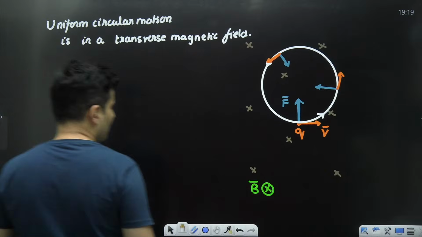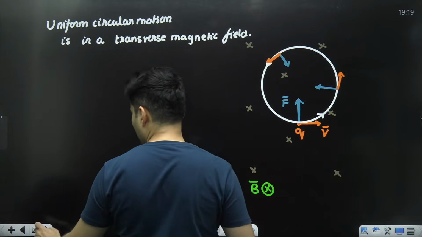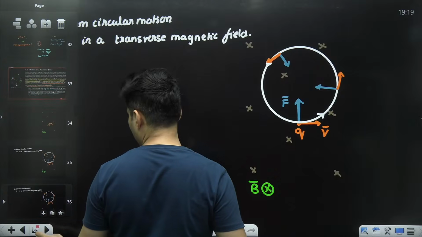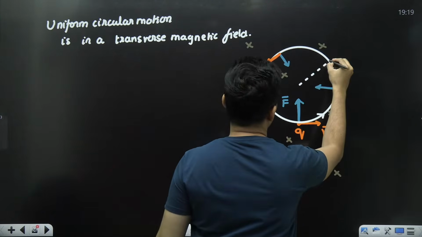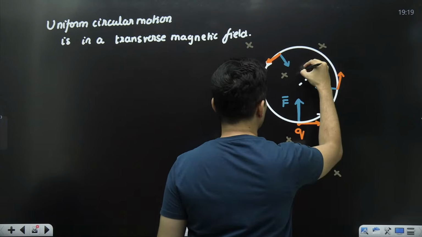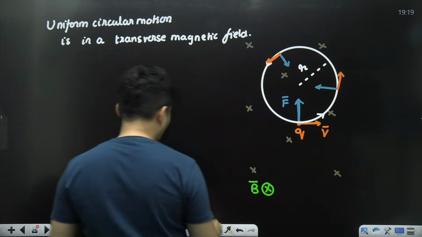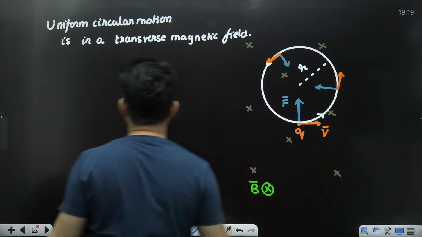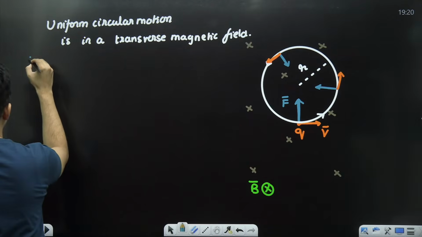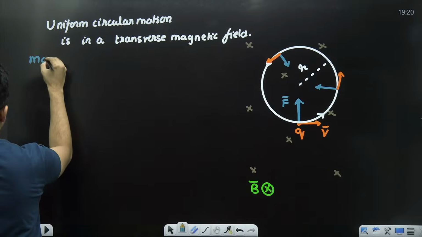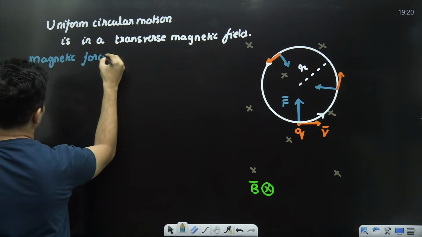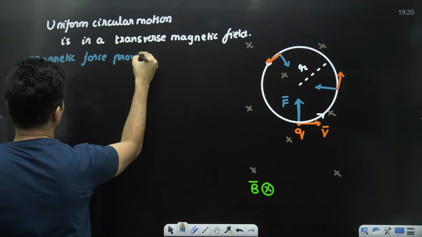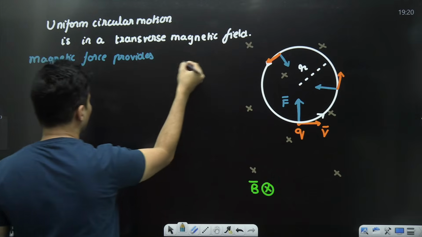Correct. So a uniform circular motion has some parameters which you should definitely know and find out. The first one being the radius and the second being the time period of the motion. So if you want to find the radius, start off with this. The magnetic force provides, because it's a circular motion, you need centripetal acceleration.